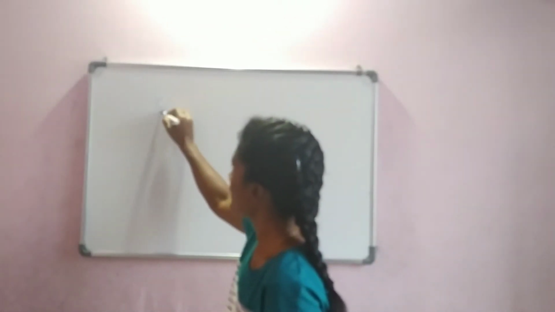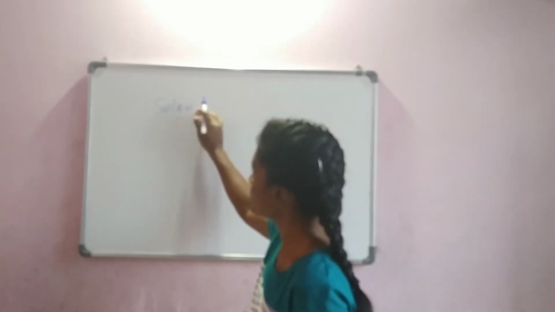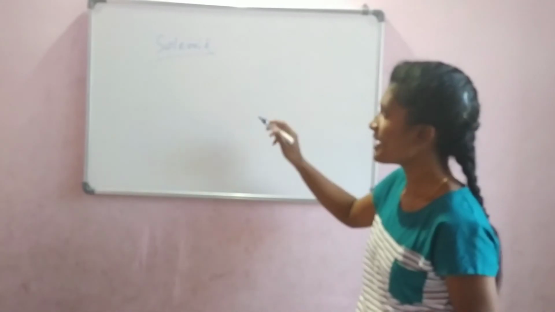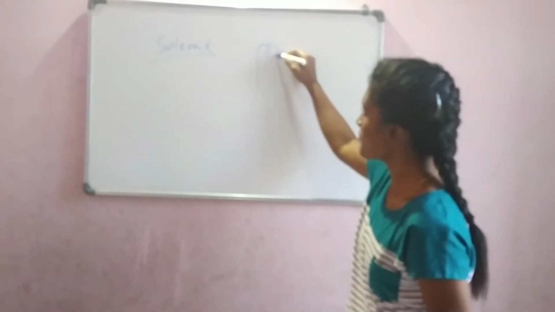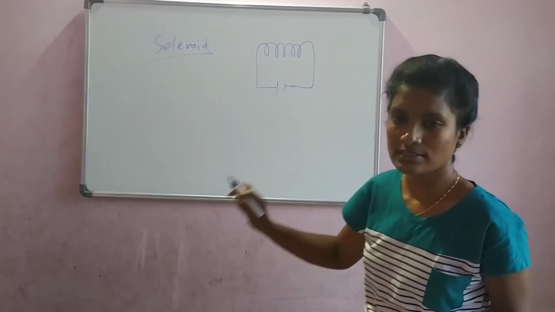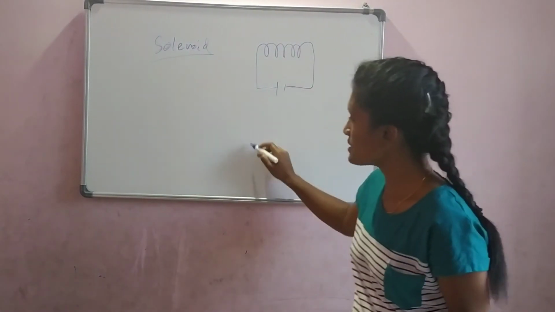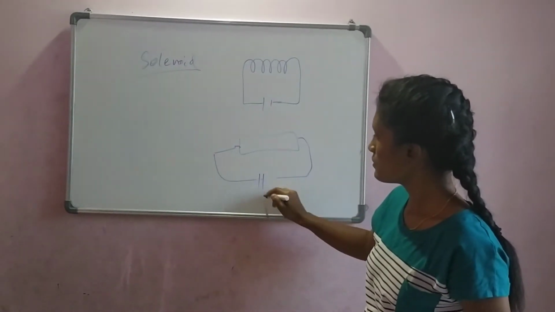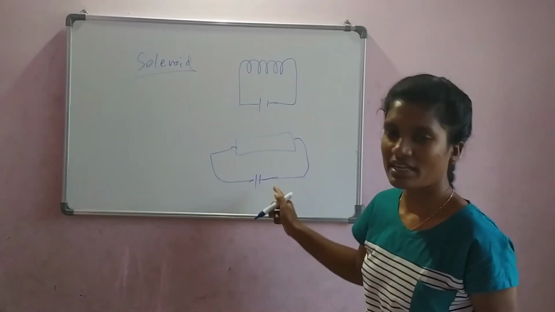Okay, the next concept is solenoid. So we were studying three different shapes. The last shape is solenoid. As I told you, a solenoid is a wire which has multiple coils in between. It is similar to a bar magnet. Just imagine there was a bar magnet, and you supply current to that. It would have been like this.